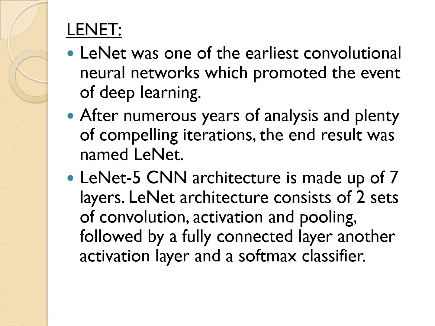Vijay Shankar. Moving on to the LeNet architecture, it is one of the earliest convolutional neural networks, which prompted the advent of deep learning. After numerous years of analysis and plenty of compelling iterations, the end result was named LeNet. The LeNet CNN architecture is made up of 7 layers. It consists of 2 sets of convolutions, activations and pooling, followed by a fully connected layer, which can be connected to the other layers, an activation layer, and finally a softmax classifier, which is used for the classification of the output images.